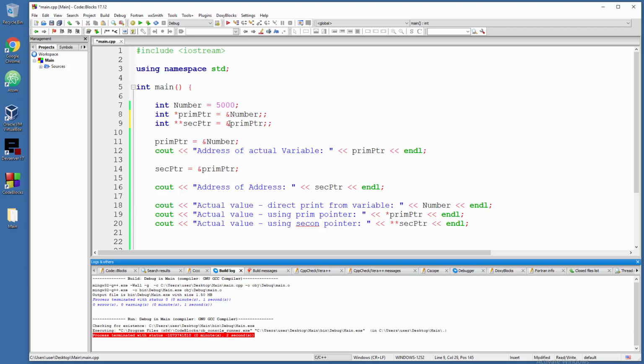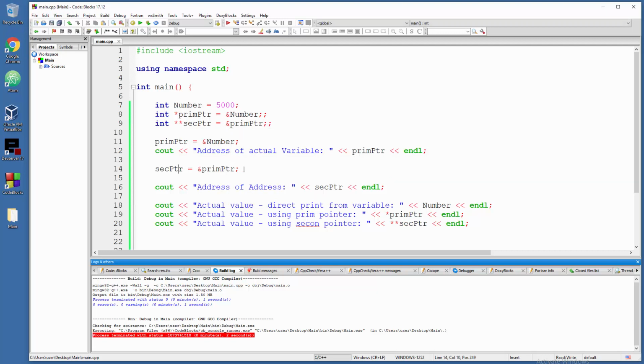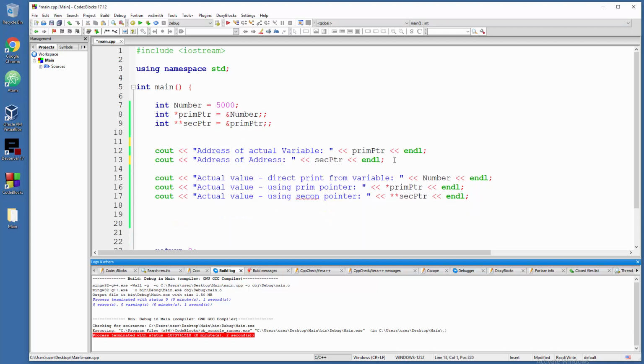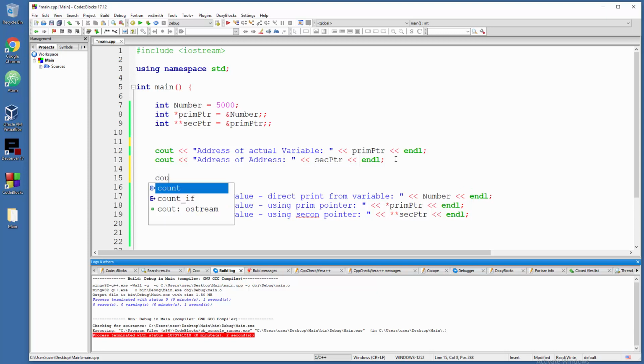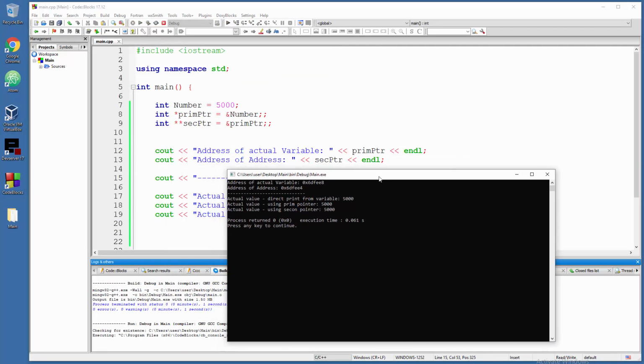But I think my original way is nicer because you follow the steps. So let me delete this and that, and I'm gonna fix this and cout some kind of header, and a line, and now the thing will also work. There you go. So same result.